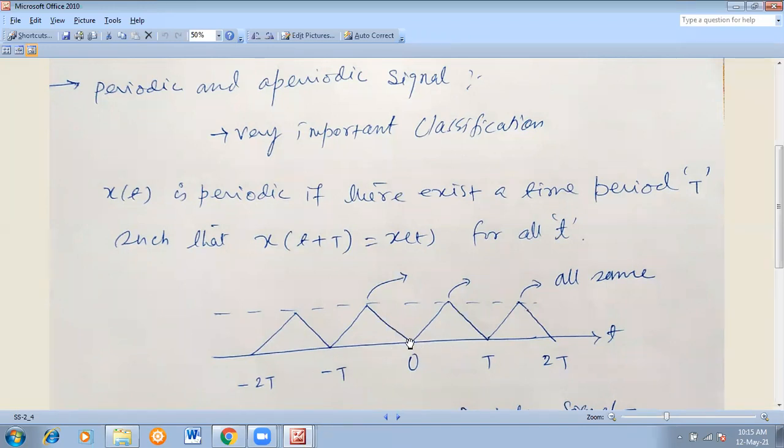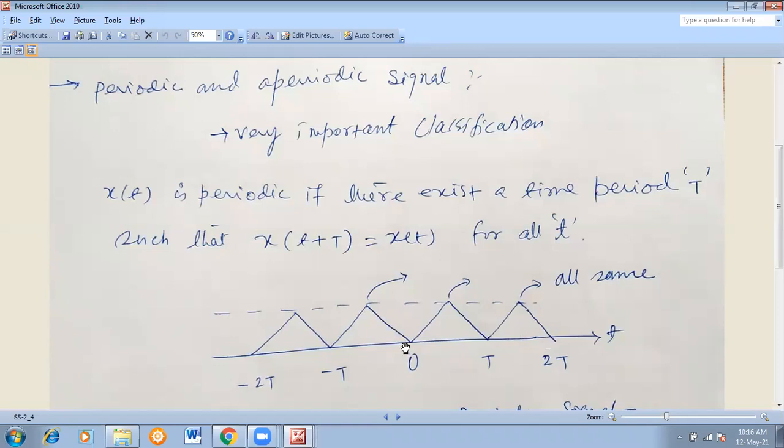So this is the origin. Listen carefully. This is 0, this is T, this is 2T, this is 0, this is minus T, this is minus 2T. So from 0 to this is a time period. From this to this is also a time period.